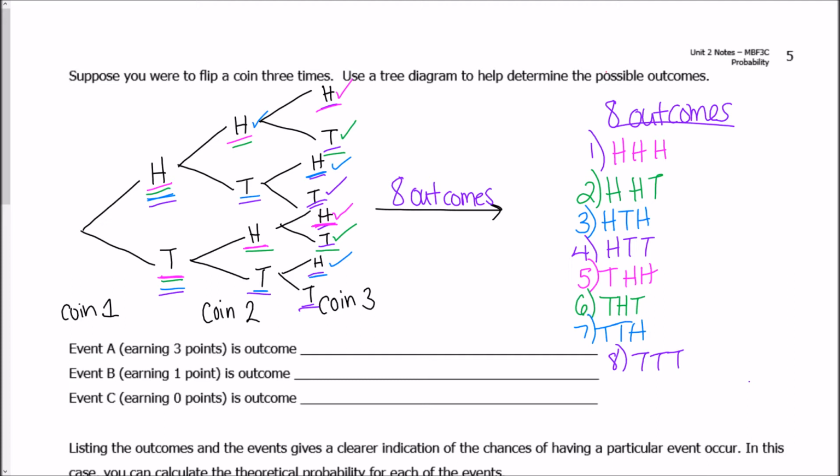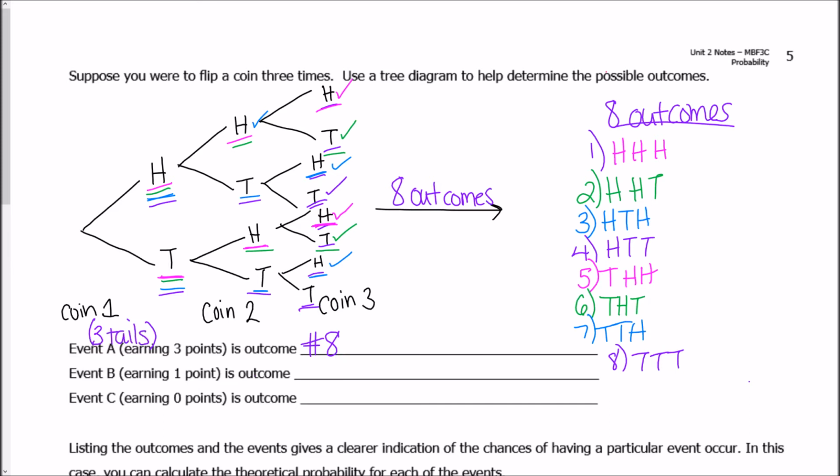Okay. Now, if you remember when we did our coin flipping experiment, event A earning 3 points happened if we got 3 tails. Okay, so if we got 3 tails, that's outcome number 8, because outcome number 8 says we get tails, tails, tails. All of the other outcomes have at least 1 heads in it. So this is outcome number 8.